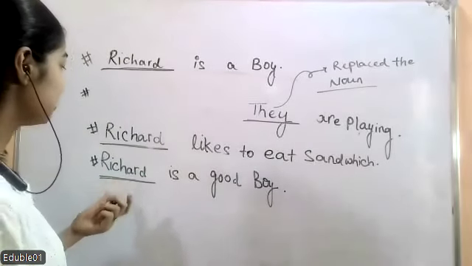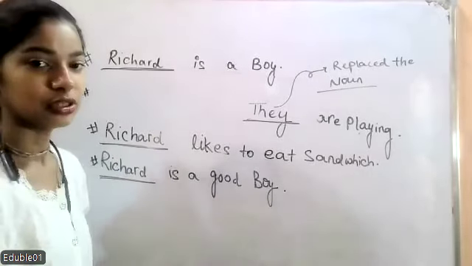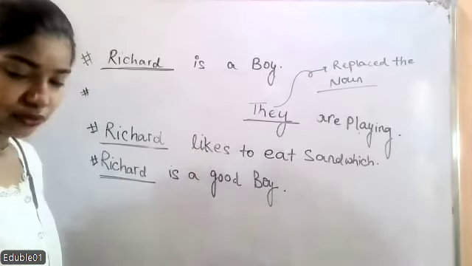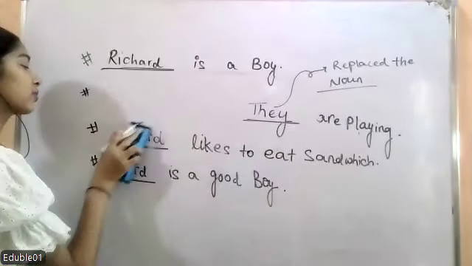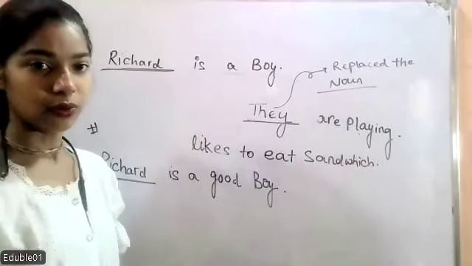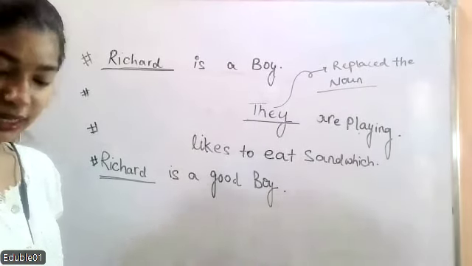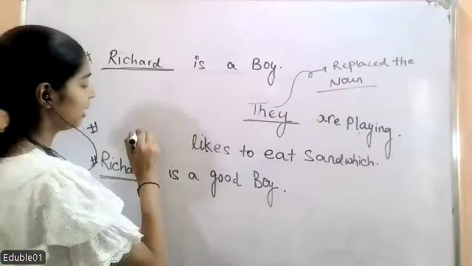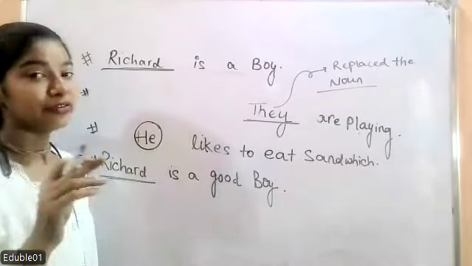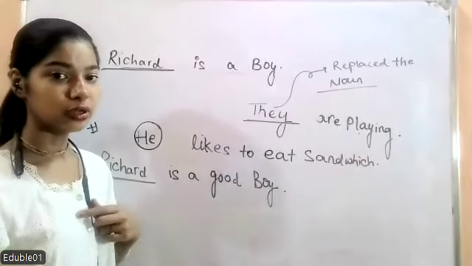Okay, let's see the next sentence. Richard likes to eat sandwich. Here we are just talking about Richard, not any other person, so we just have to write he. We know Richard is a boy, so we can say he likes to eat sandwich. The word he here has replaced the noun Richard.